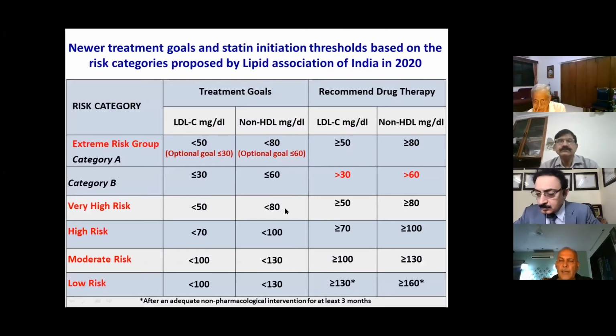The point is that the target changes. If the patient is in category A, the target of LDL is less than 50, but the optional goal is less than 30. Whereas in category B, which includes patients with a very extreme risk of having a cardiovascular event, a target of less than 30 milligram was recommended.